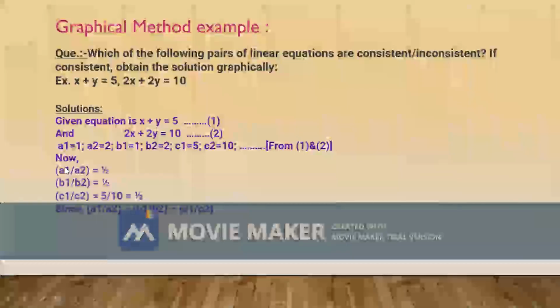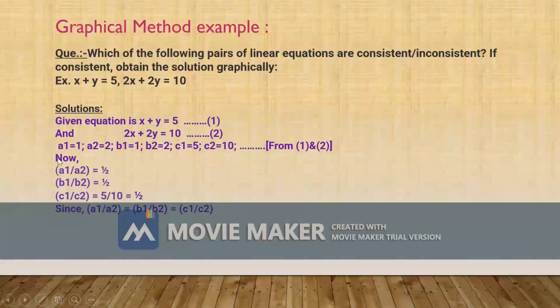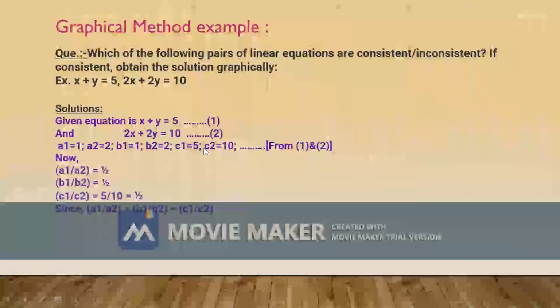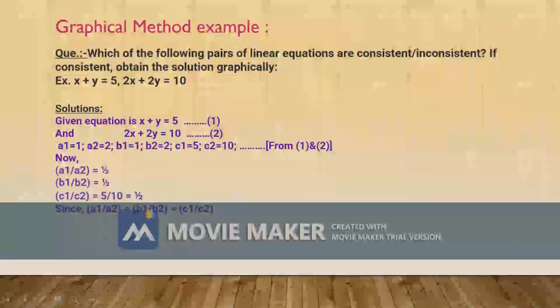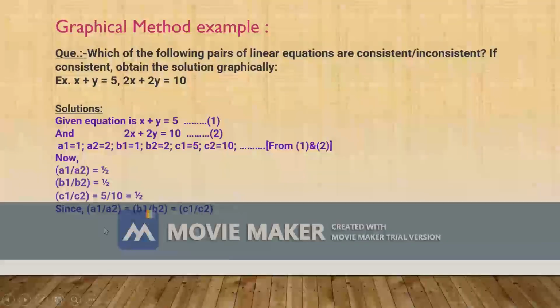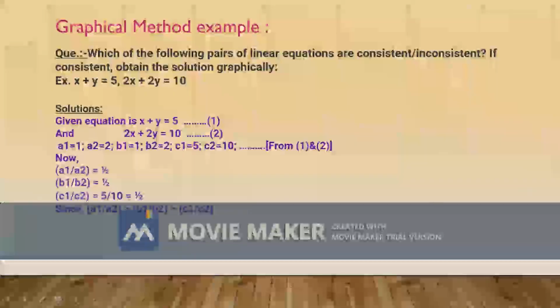Now I will show whether the condition is satisfied or not. a1 upon a2 is equal to 1 upon 2. b1 upon b2 is equal to 1 upon 2. c1 upon c2 we get 5 upon 10, we get 1 upon 2. All are equal. That is, this condition is satisfied: a1 upon a2 is equal to b1 upon b2 is equal to c1 upon c2.